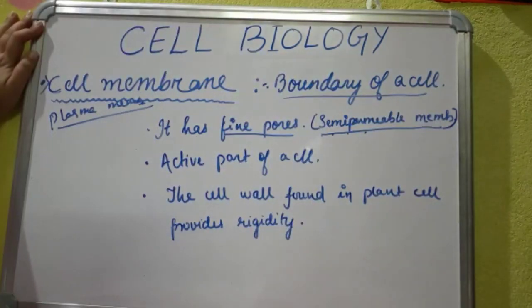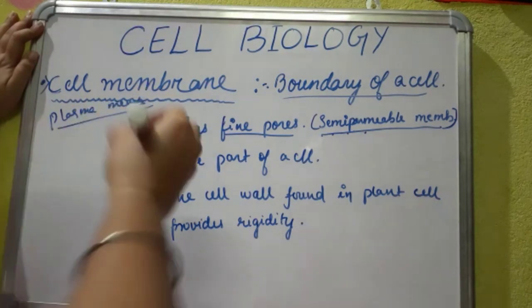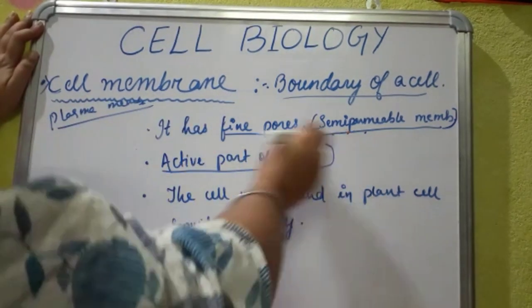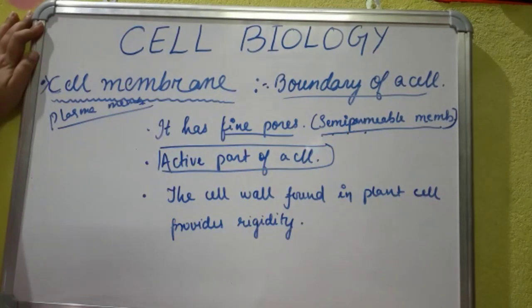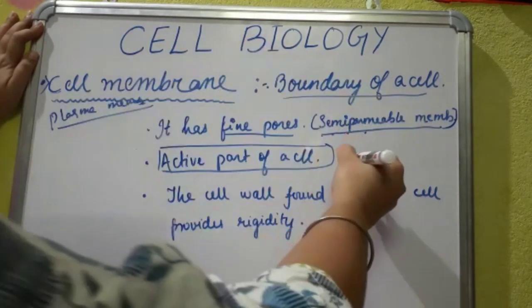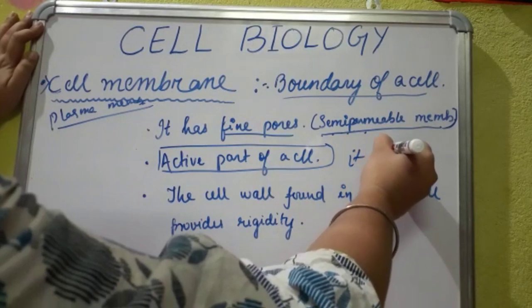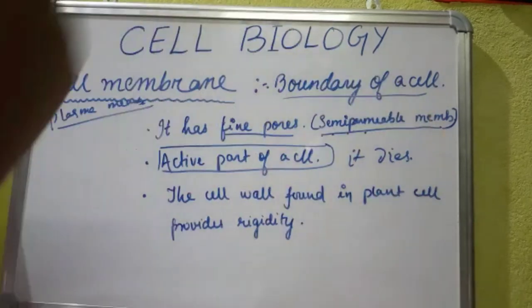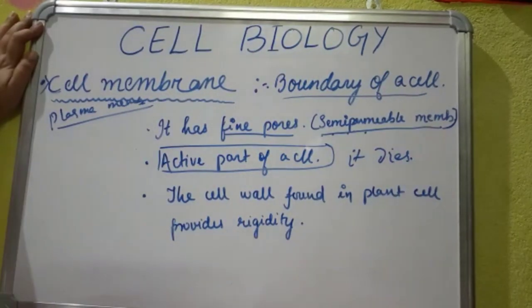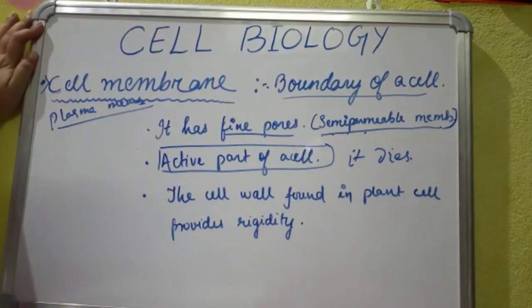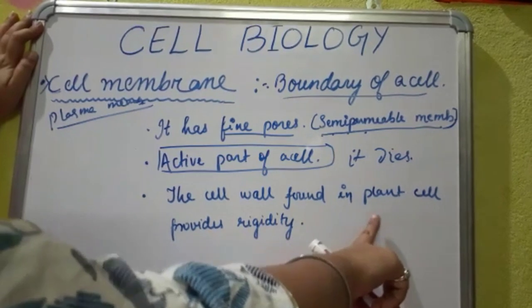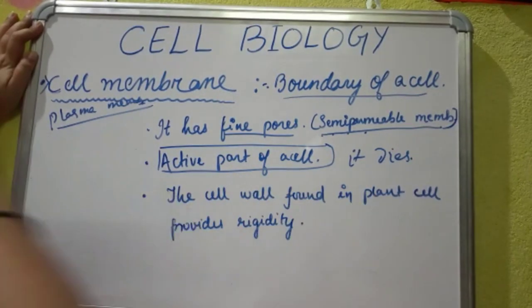It is the active part of the cell. If a cell membrane is removed from a cell, it dies. So it is called as an active part of a cell. The cell wall found in plant cell provides rigidity.